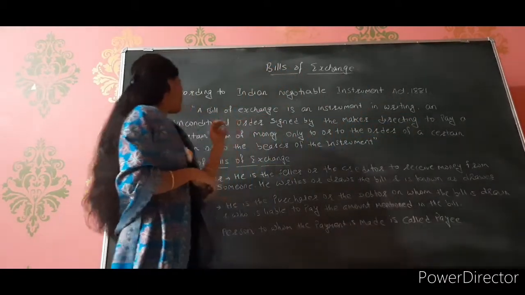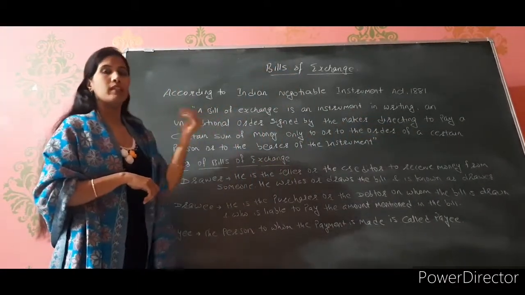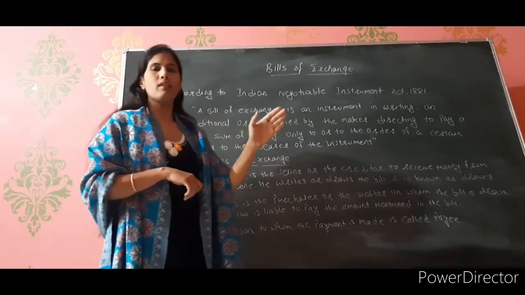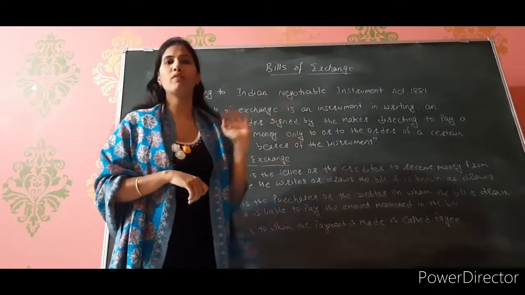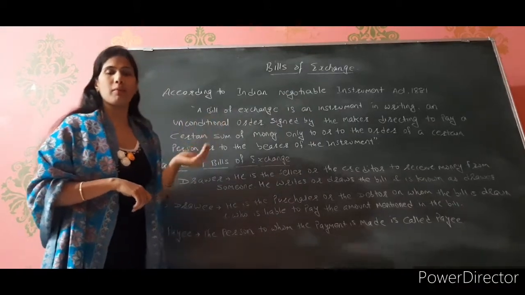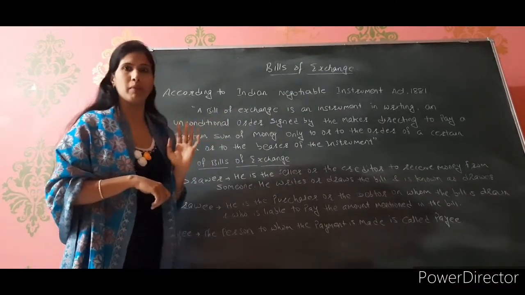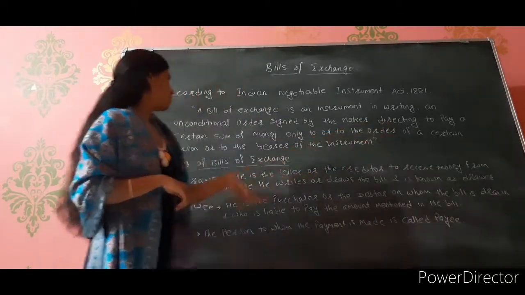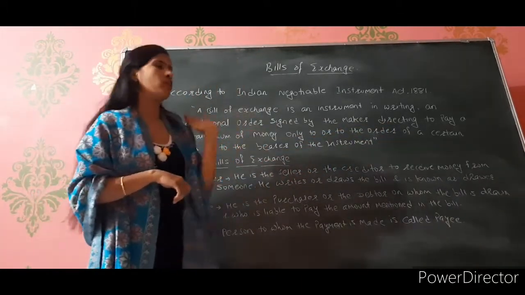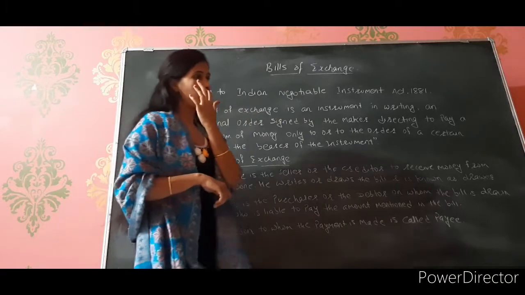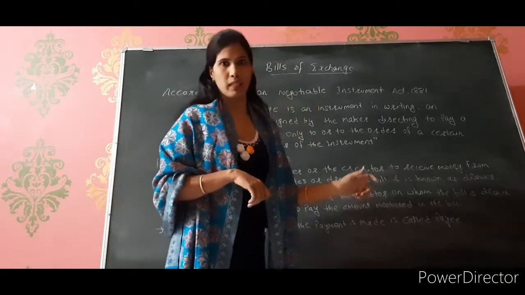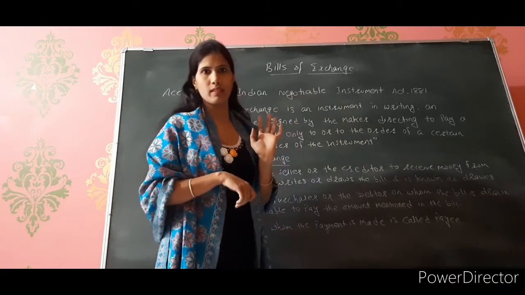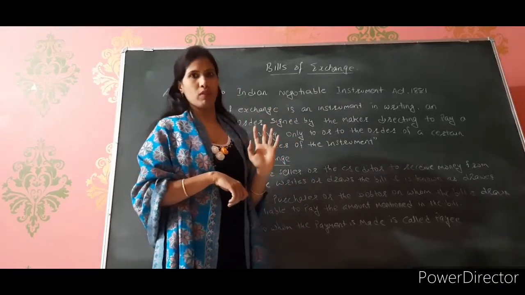Directing to pay a certain sum of money. क्या लिखा होगा उसमें, किस तरफ इशारा होगा? That I am going to make payment of a certain sum of money. जितना money balance है, I am going to make the payment of that. To the order of a specified person or to the bearer of the instrument. जिस भी बंदे का नाम उस bills of exchange में लिखा है, I will make payment to so and so person. So this is the meaning of bill of exchange.